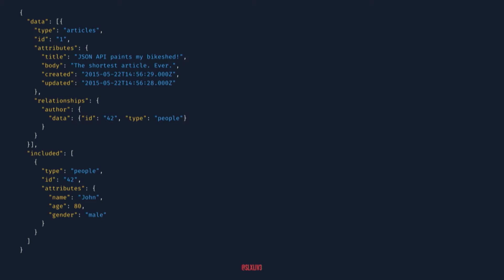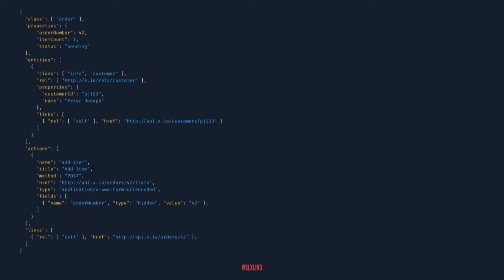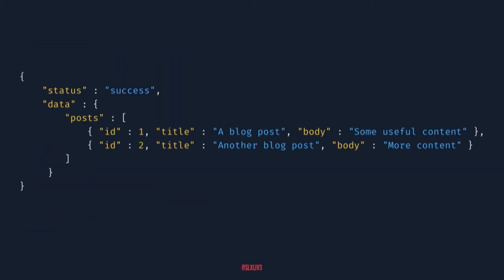There's all sorts of formats out there. We've got JSON API, we've got Siren, we've got JSON. There are so many more out there. But that's a really good time to have that conversation about what you want to do in that planning stage. I don't really think it matters what you choose. I chose a pretty simple design that works for me and for people who are integrating with it, but the most important part is you make that decision and you stick with it throughout your entire development lifecycle.